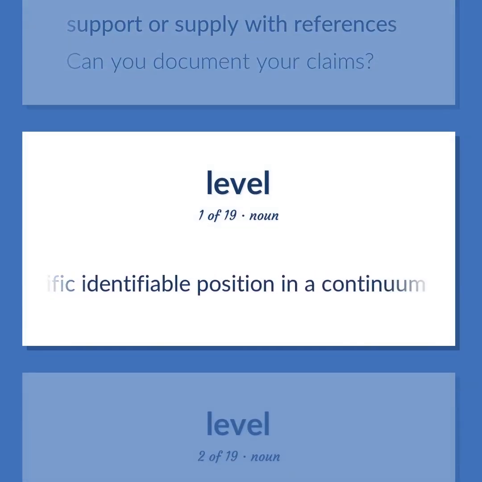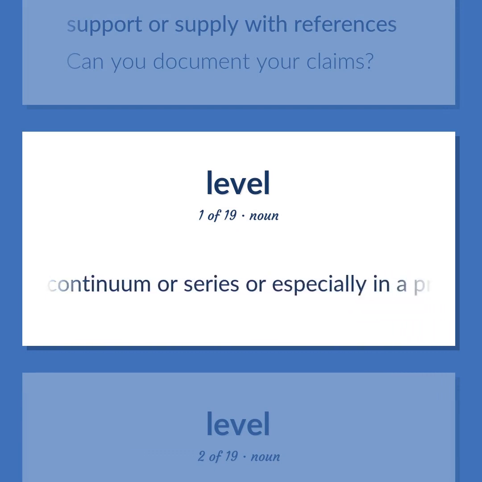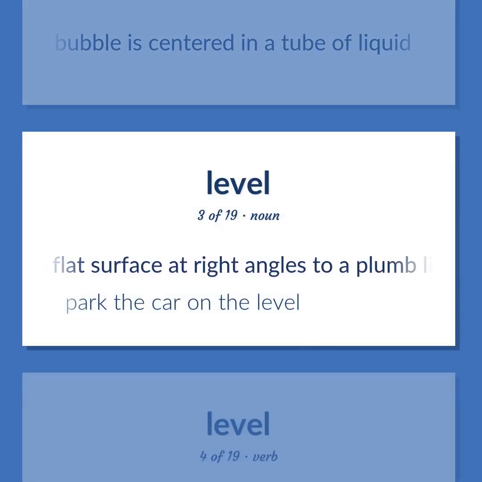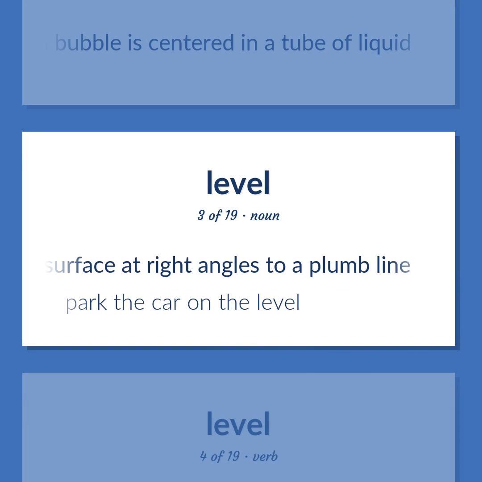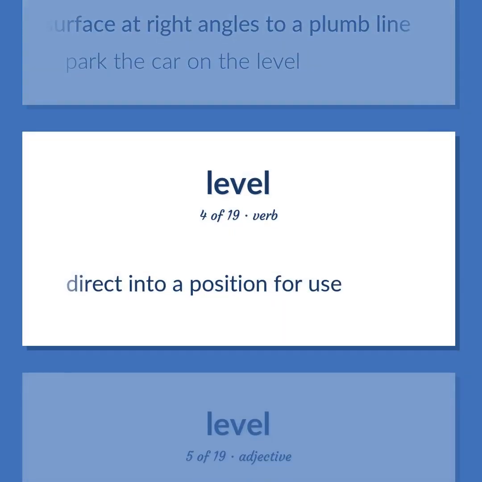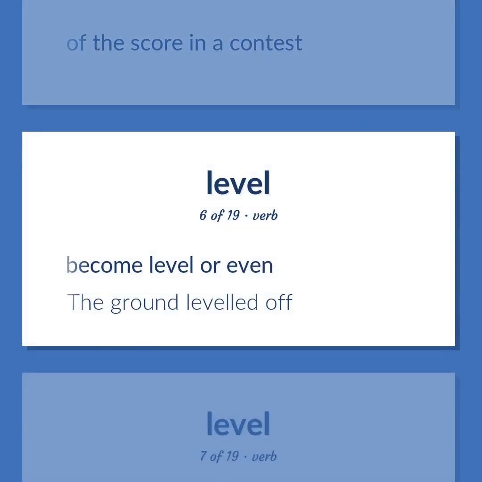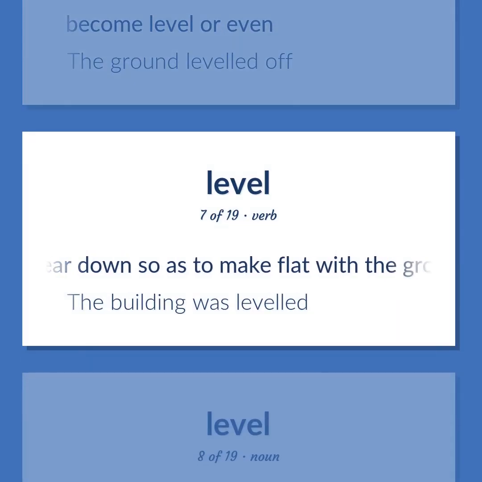A specific identifiable position in a continuum or series or especially in a process. Indicator that establishes the horizontal when a bubble is centered in a tube of liquid. A flat surface at right angles to a plumb line. Park the car on the level. Direct into a position for use. Of the score in a contest. Become level or even. The ground leveled off. Tear down so as to make flat with the ground. The building was leveled.